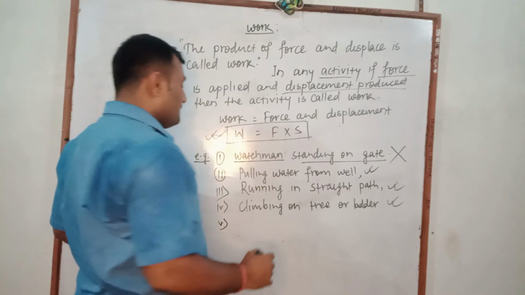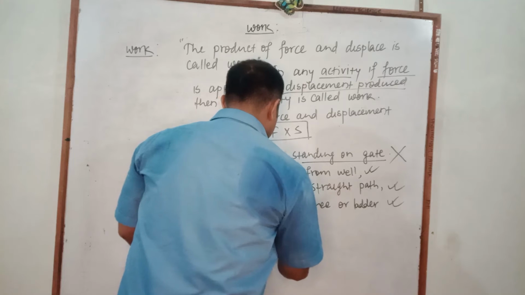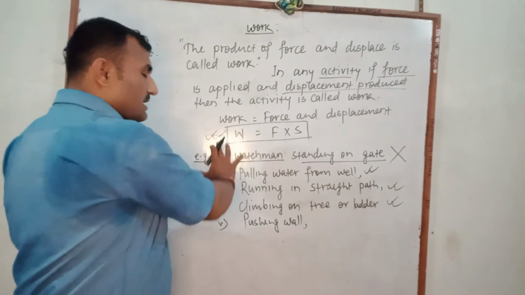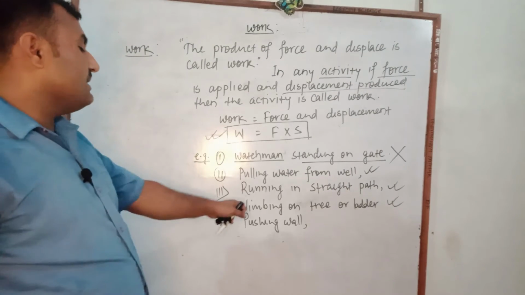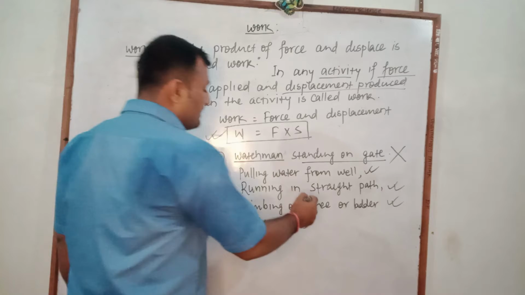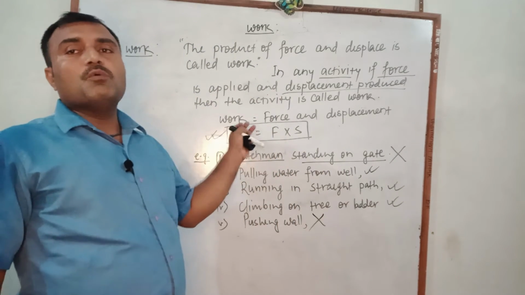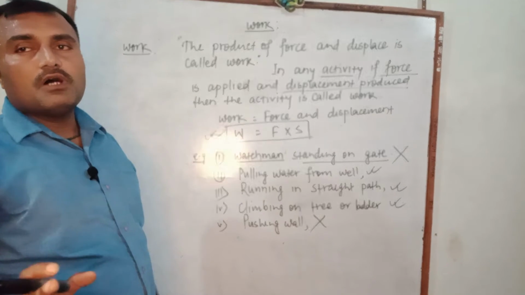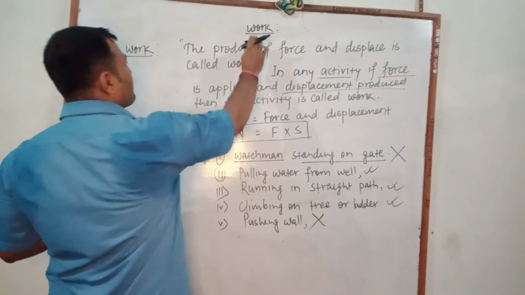Another activity we can write is pushing a wall. In that condition we have to apply effort. Force is applied there, but we can't displace the wall, therefore there is no displacement and it is not work. In this way we can differentiate whether work is done or not in our activities.